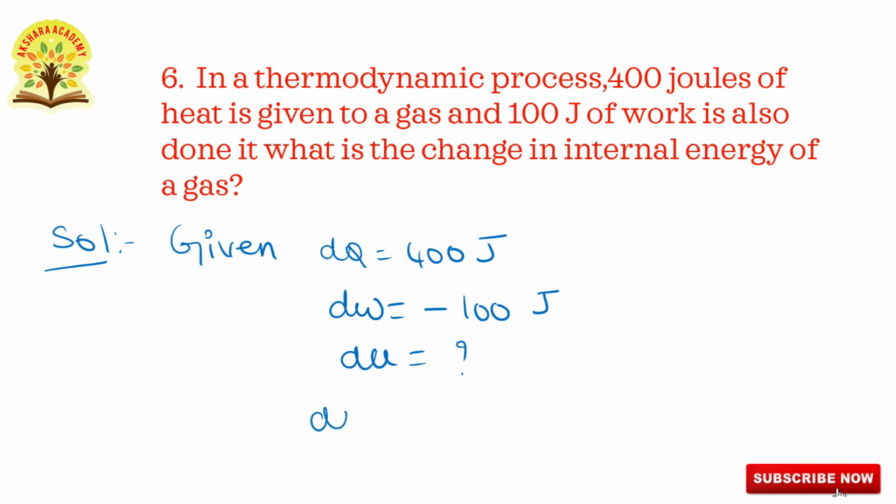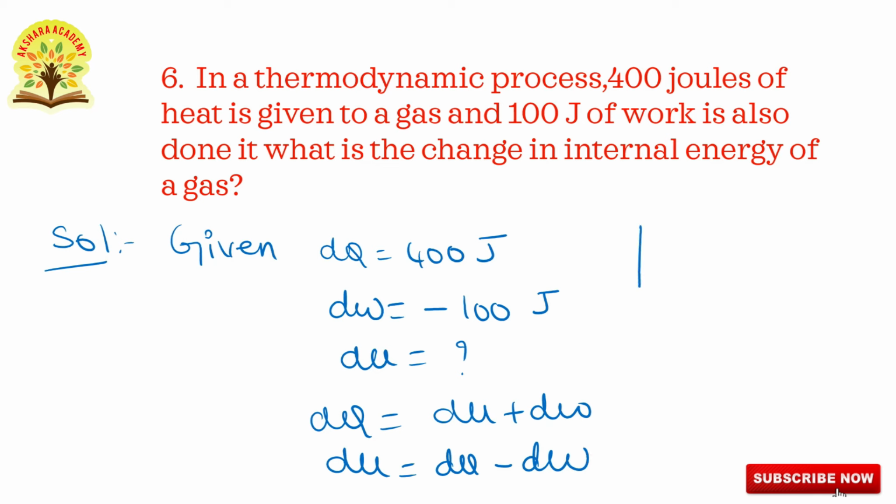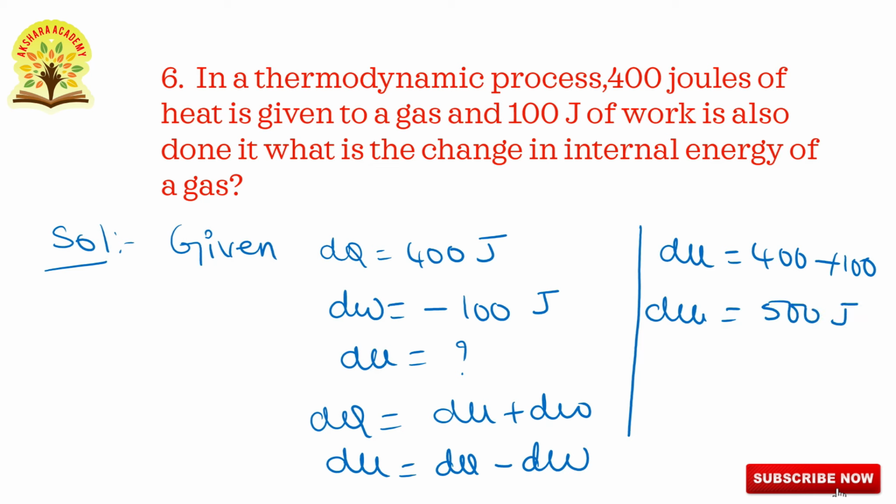From the first law of thermodynamics, dq is equal to dU plus dw. So dU is equal to dq minus dw. Substitute the values. So dU is equal to dq 400 minus of minus, plus 100. So total dU is equal to 500 joules. Therefore, change in internal energy dU is equal to 500 joules. This is the final answer.